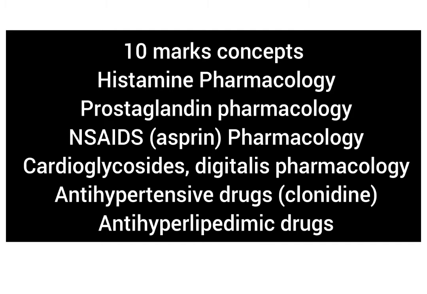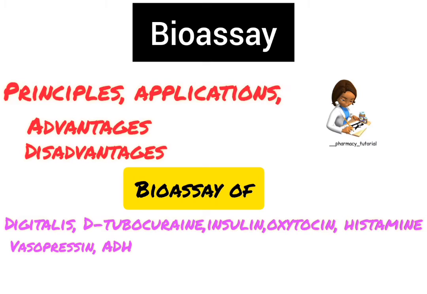Some drugs are not suitable for particular patients and some drugs are not suitable in pregnancy. That you have to write in the contraindications. Whichever drug is not suitable for a particular disease, you have to write that. Next you have to write the drug interaction. Some drugs have drug interactions, some drugs do not. Whenever it is necessary or important to write the drug interaction, you have to write that.